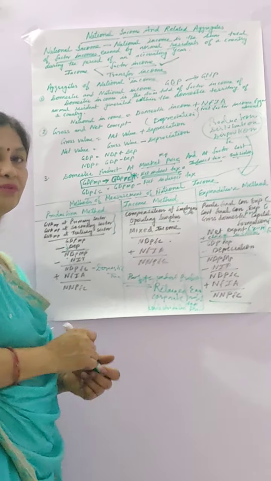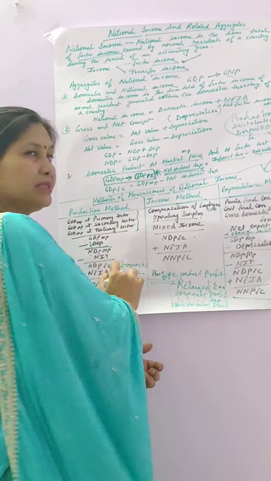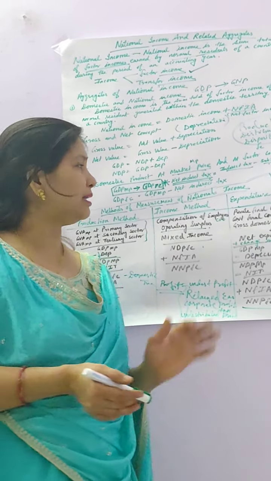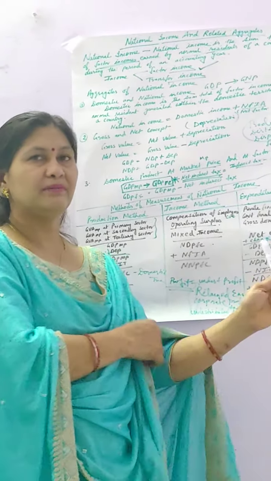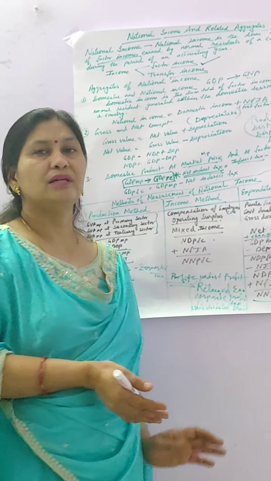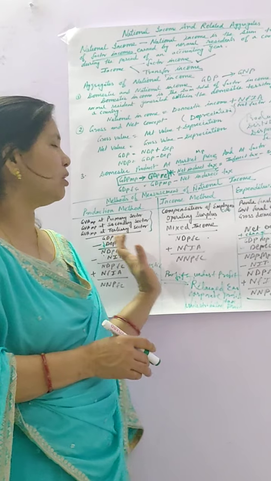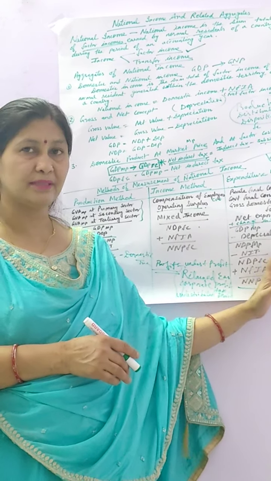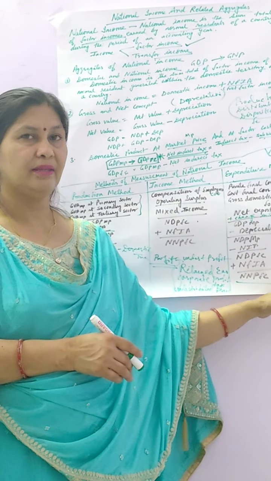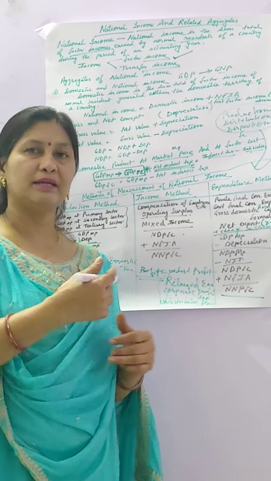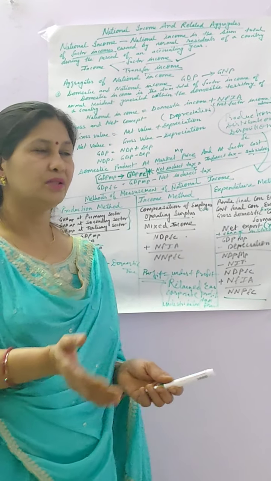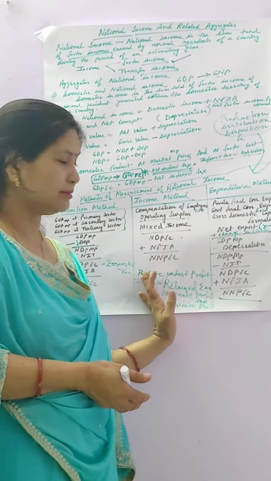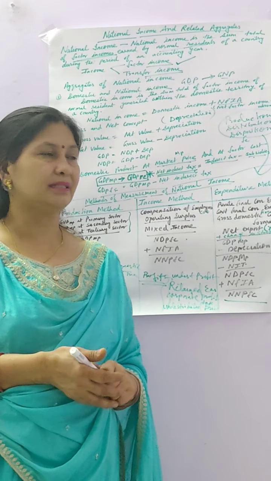So these are the three methods of calculating national income. Either you can take the production method, the income method, or the expenditure method. In the previous classes, I have also explained the numericals of how you can solve them, calculating national income by the production method, income method, and expenditure method. First of all, learn the formulas very well, and if you want more explanation of numericals, I can explain other numericals of each method also. So you just learn all this theory part of national income.